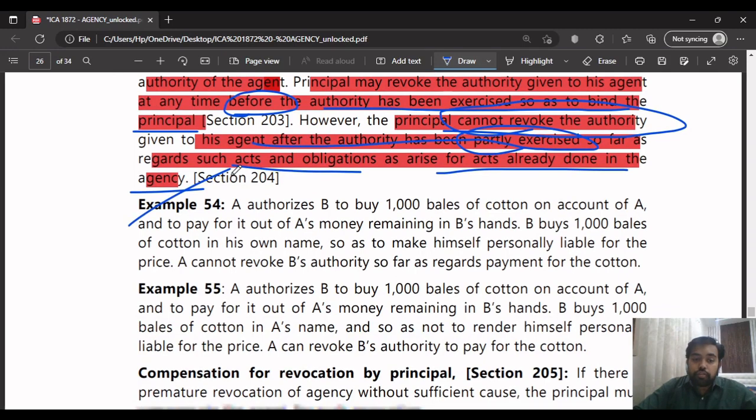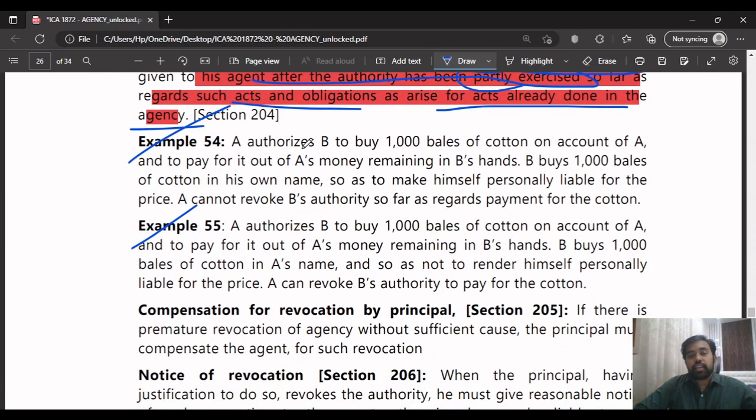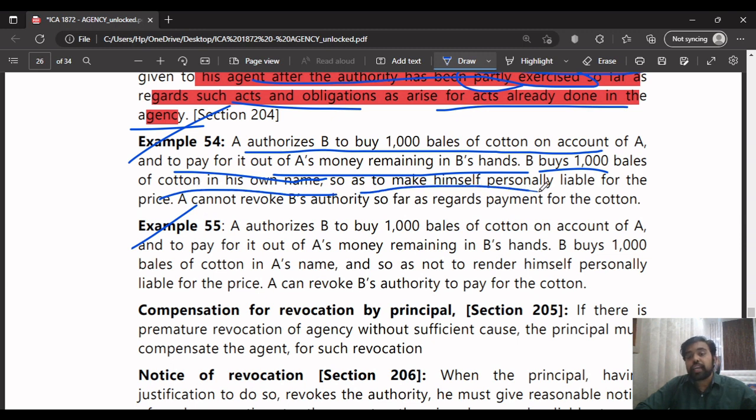So, an example will make it even clearer. Here A authorizes B to buy 1,000 bales of cotton on account of A, to pay for it out of A's money remaining in B's hands. B buys 1,000 bales of cotton in his own name, so as to make himself personally liable for the price.